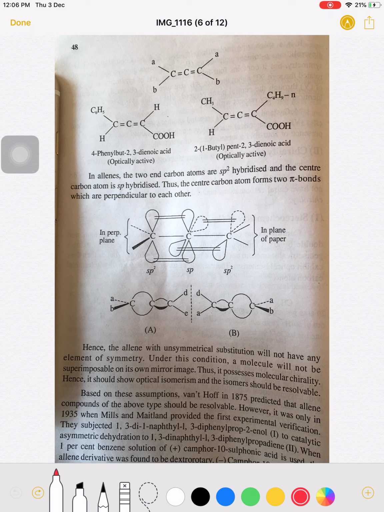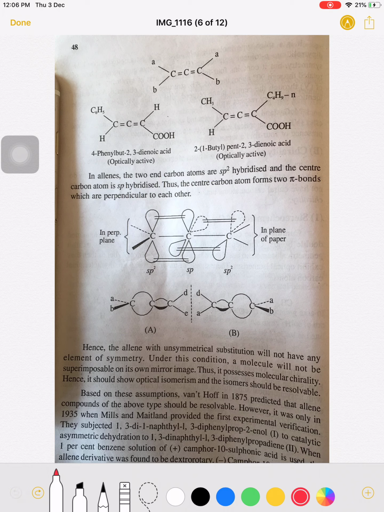In allenes, the two terminal carbon atoms are sp2 and the central carbon atom is sp hybridized.